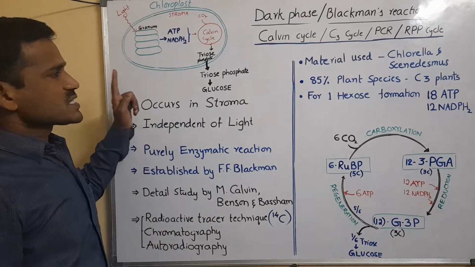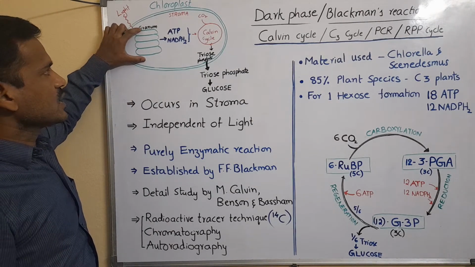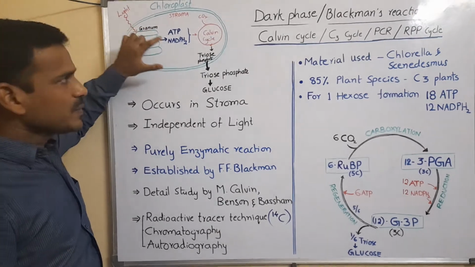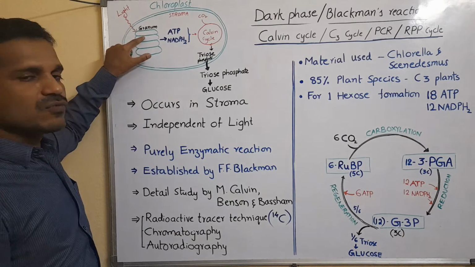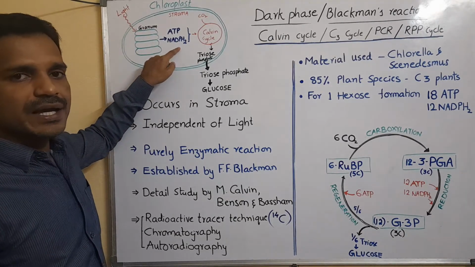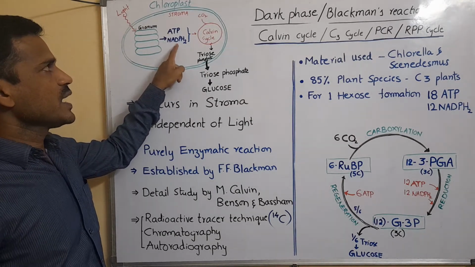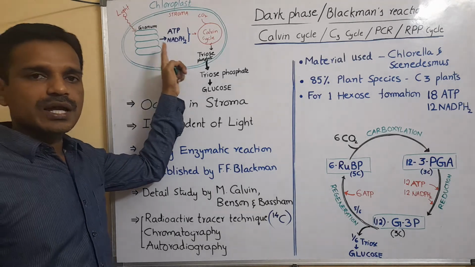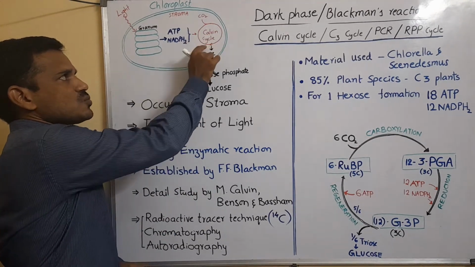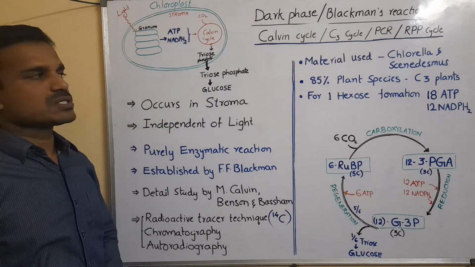Here, the first phase in photosynthesis is the light phase. Light phase takes place on the grana. In the first phase, light energy is converted into chemical energy. Light energy is trapped by the photosynthetic pigments, and that energy is converted into ATP and NADPH2, which is also known as assimilatory power. This assimilatory power is utilized in the next step, that is the dark phase. The dark phase takes place in the stroma. In the dark phase, carbon dioxide is fixed into glucose.